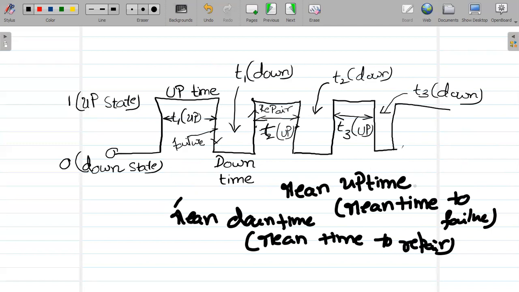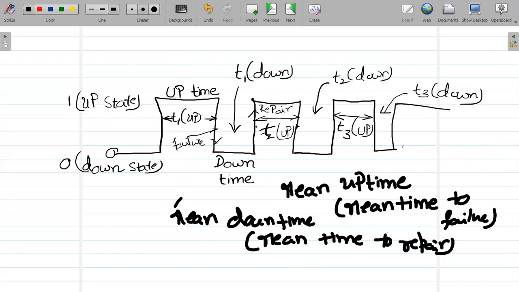So mean uptime is mean time to failure and mean downtime is mean time to repair. Uptime means from operating state to failure state, that time span. Mean downtime means from failure to repair; once repair is done, it comes to its operating state.